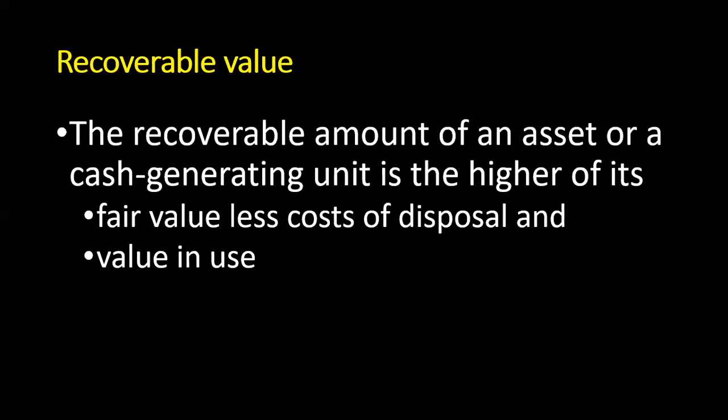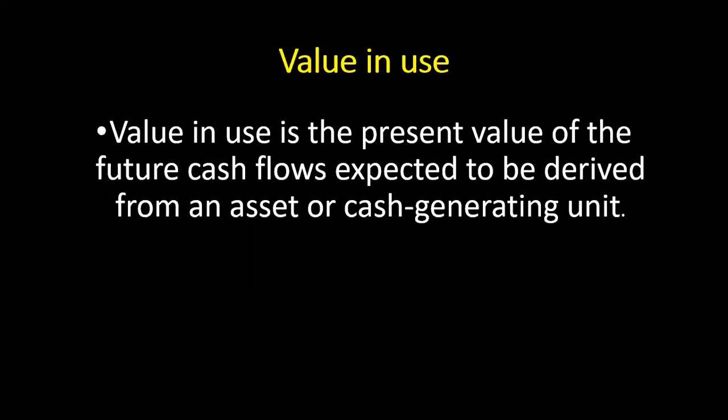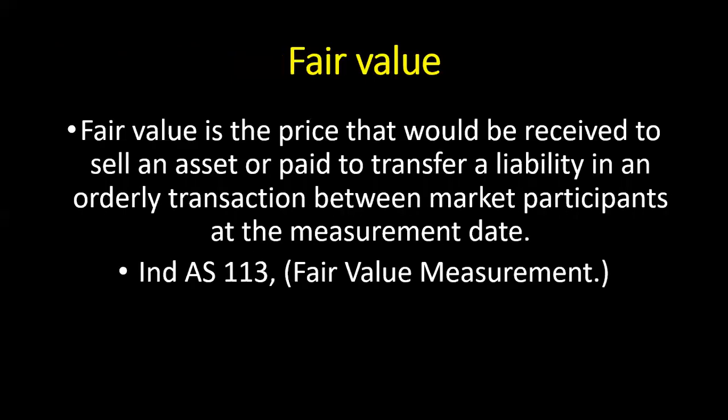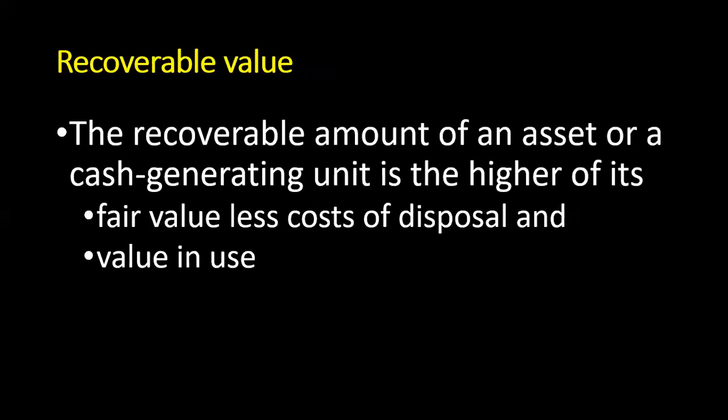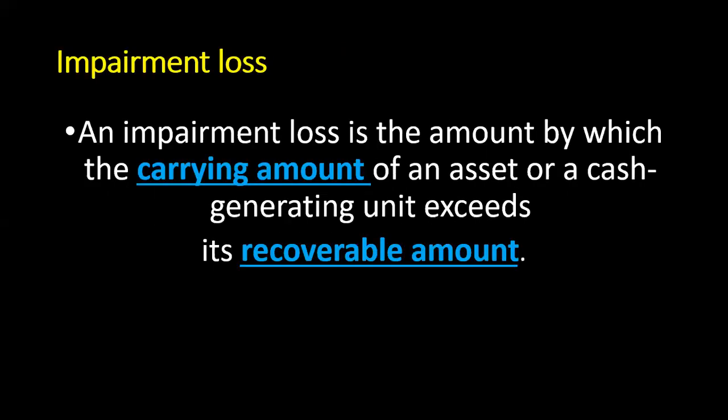The recoverable value is the fair value or the value in use, whichever is higher. And once the fair value and the value in use are calculated, and then we derive the recoverable value, we compare the recoverable value with the carrying value. And if the carrying value is more than the recoverable value, the asset is said to be impaired. That means there is an impairment loss.